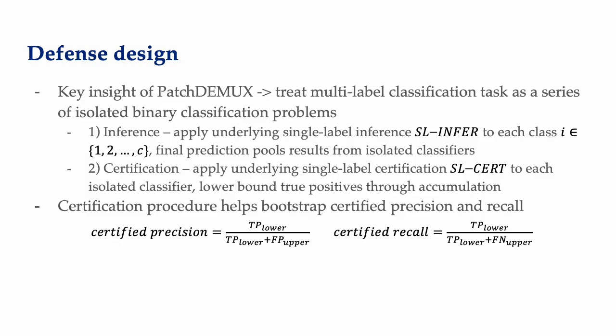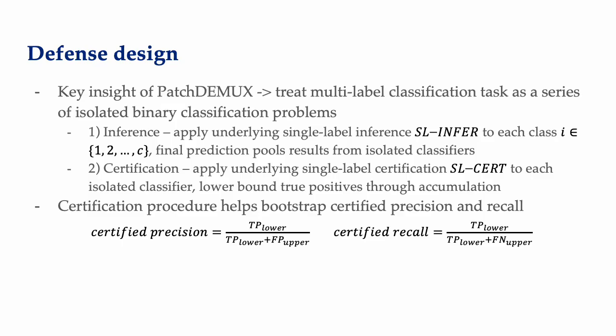All right, so how do you create a certifiable defense for multi-label classifiers? You're going to need an inference procedure and a certification procedure. Well, the key insight of PatchDEMUX is that we can treat multi-label classification as a series of isolated binary classification problems. So recall that in multi-label classification, you're trying to recover a series of different objects. And so if you look at each object, each class as whether it's absent or present, well, it's essentially a binary classification problem. And so we take advantage of this isolation principle for the inference and certification procedures.